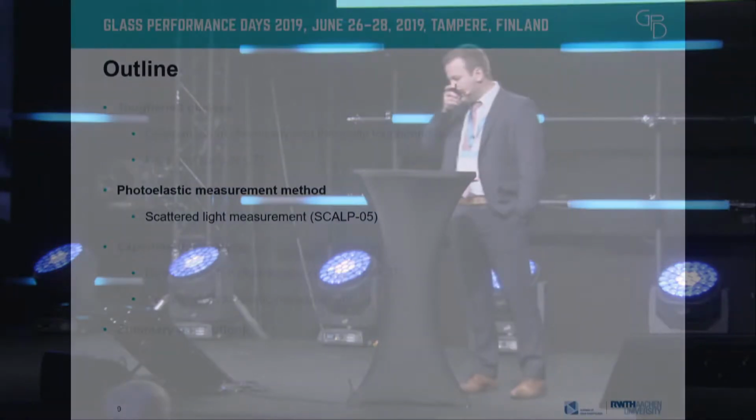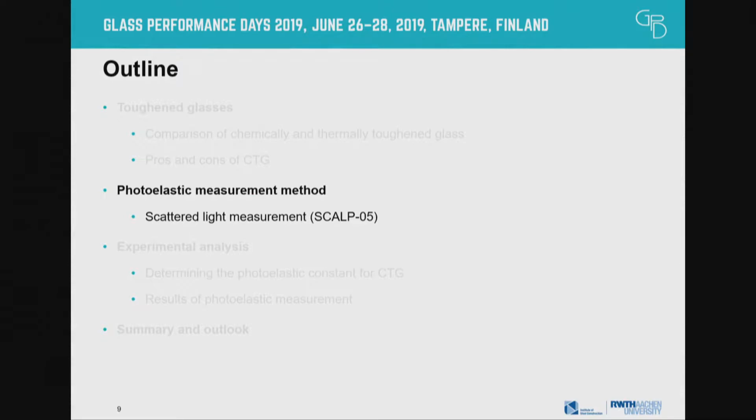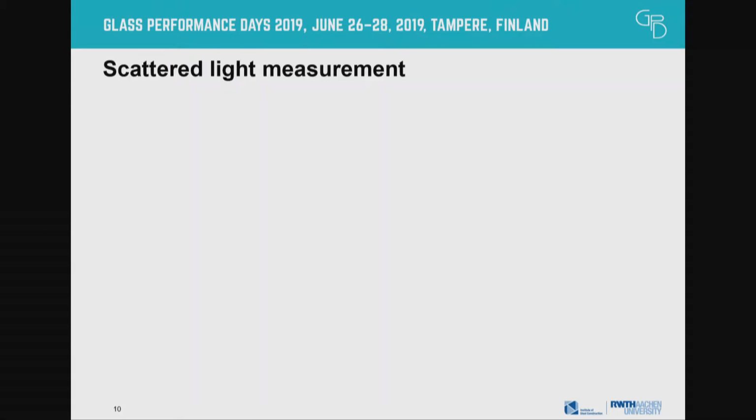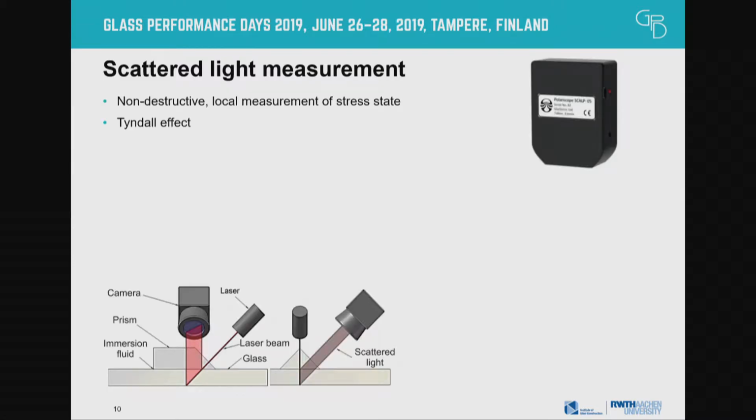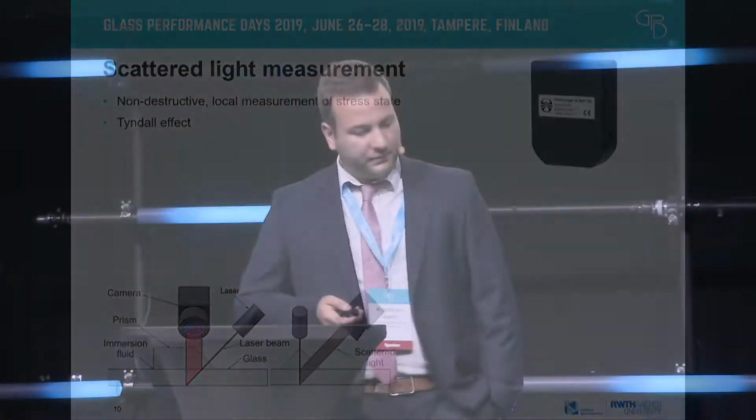This procedure then was found in the scattered light measurement with the SCALP 05. It is a photoelastic measurement method, and I'm going to explain it to you right now. The measurement is non-destructive, so it could be easily applied into a production line. And it employs the Tyndall effect, which describes how light behaves in mediums that are under stress. The light gets scattered, so a laser penetrates into the surface, and then the light is scattered on the glass atoms, and a camera measures the amount of scattered light.